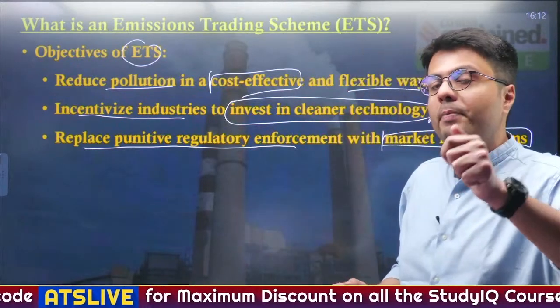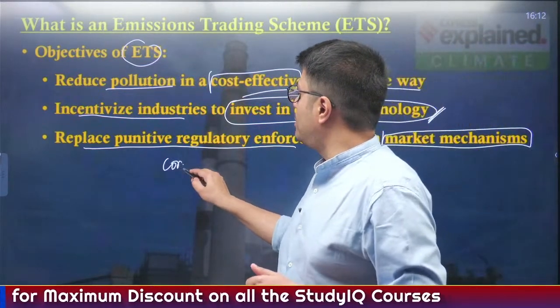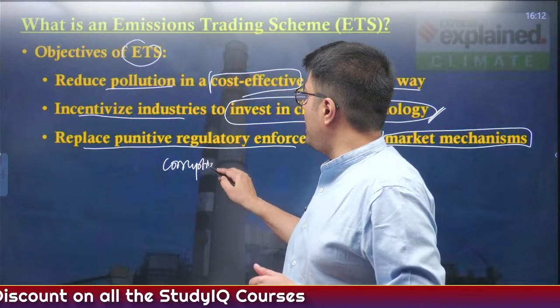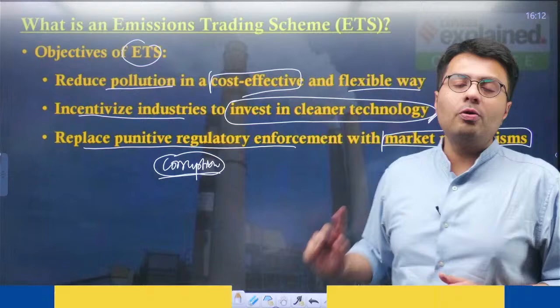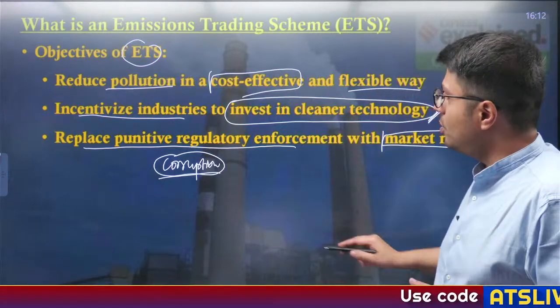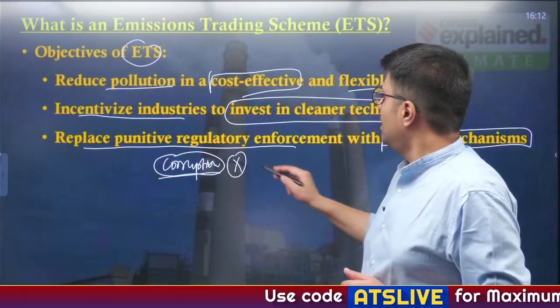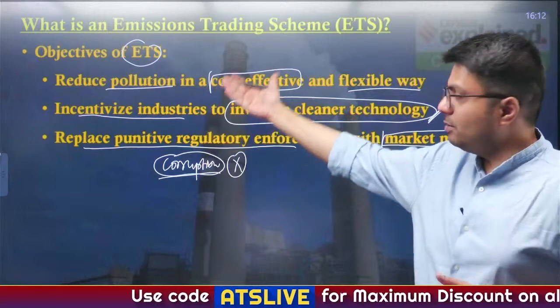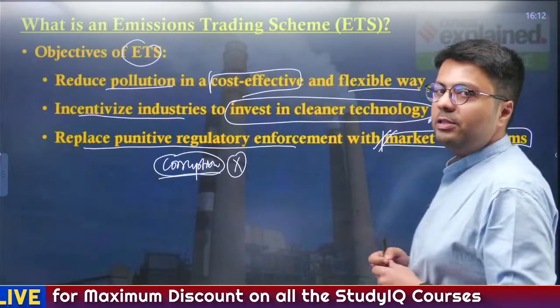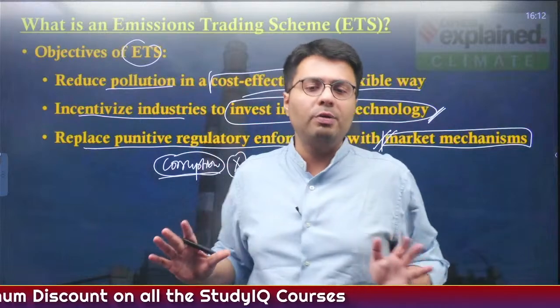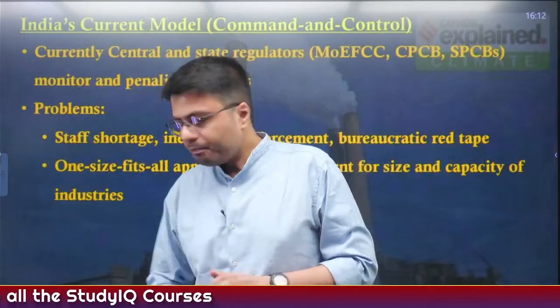This also opens avenues of corruption, where companies can pay some money to corrupt officials, who will then ignore the imposition of penalty. So that is why corruption is negated. This replacement of punitive regulatory enforcement by a market based mechanism provides a more flexible way of emission, right?